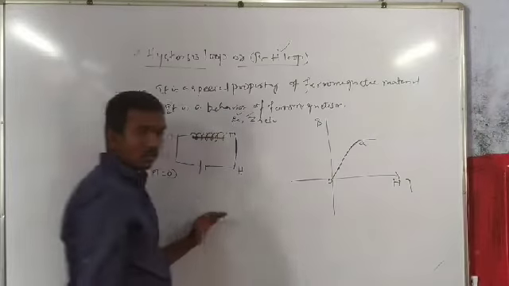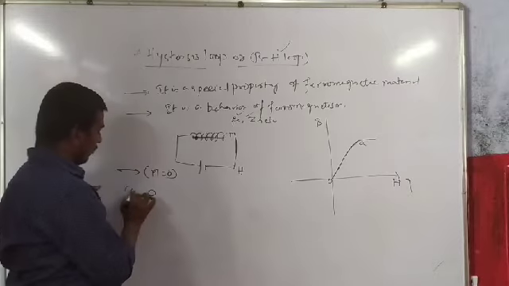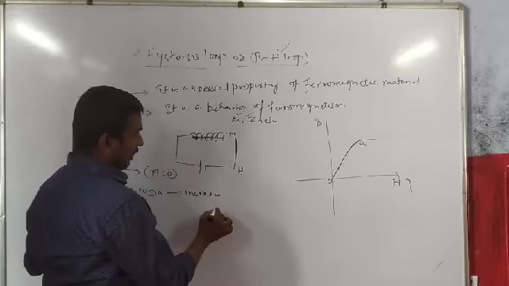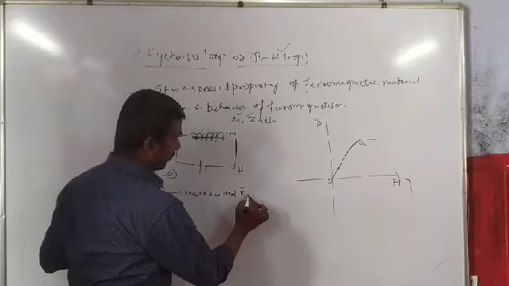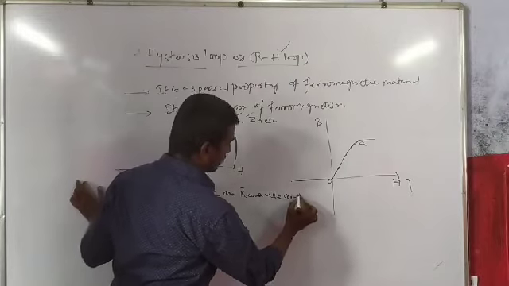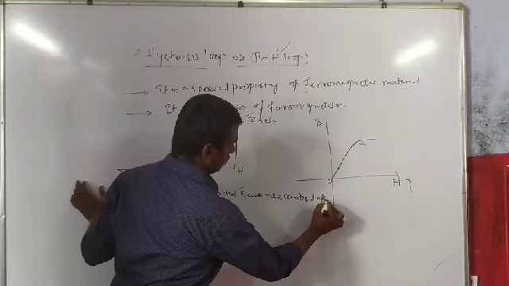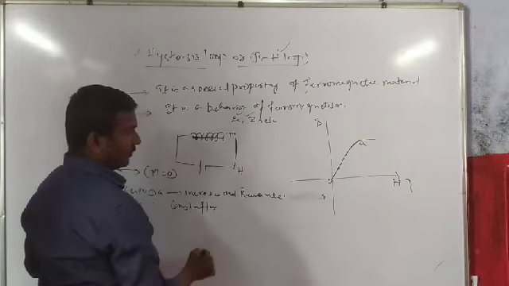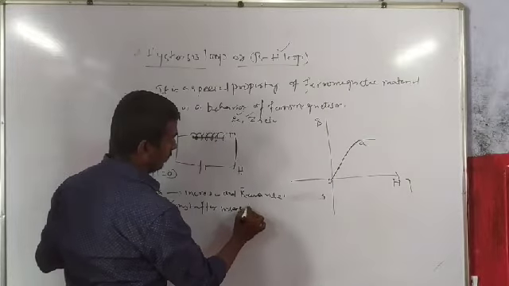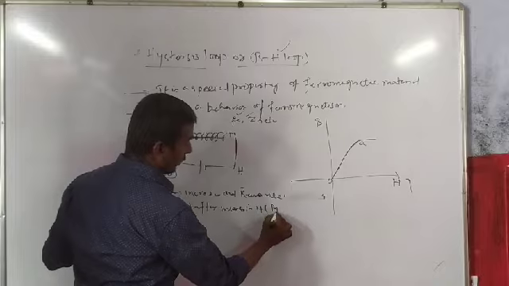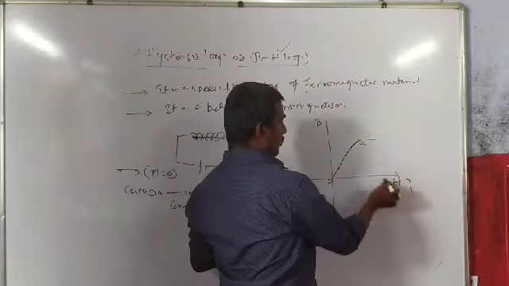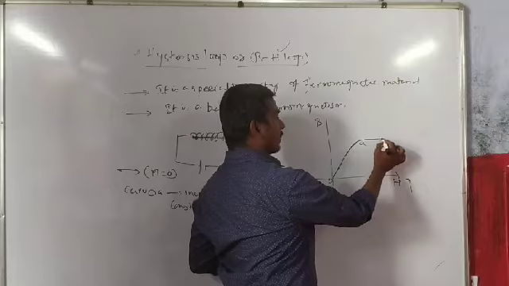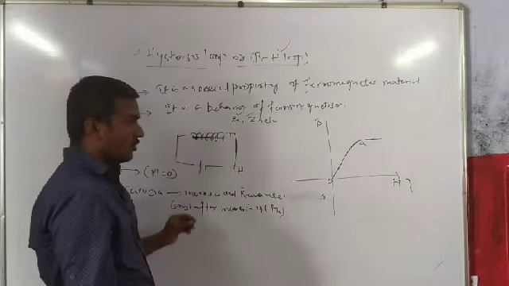The curve OA increases and remains constant after increase in H. That is called magnetic saturation, Ms. If we further increase H, the magnetization in the sample will not increase any more.